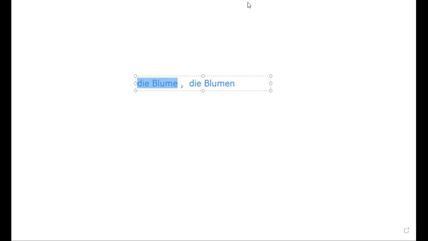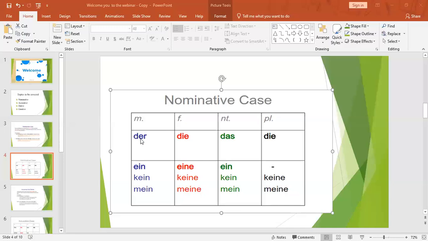Okay, and the next point we are going to see. I told you this is the bestimmter Artikel. So the bestimmter Artikel means der Auto, das Auto, der Computer, die Blume. All of this is the definite article in English. What is this: ein, eine, ein? What can it be?